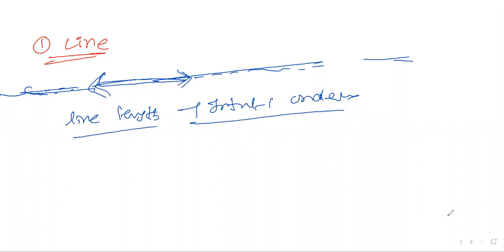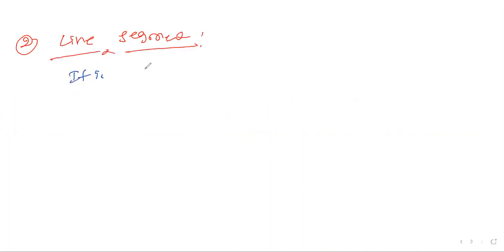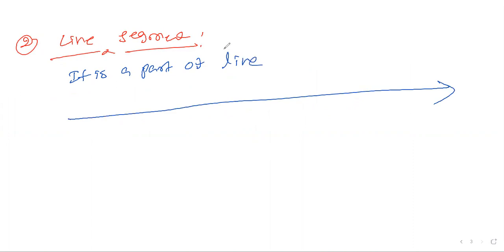So the second one is line segment. A line segment is nothing but a part of a line. Example, we have a line like this, and I want from here to here.